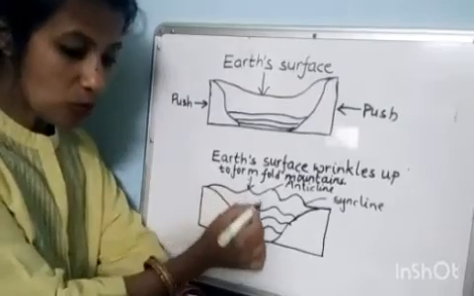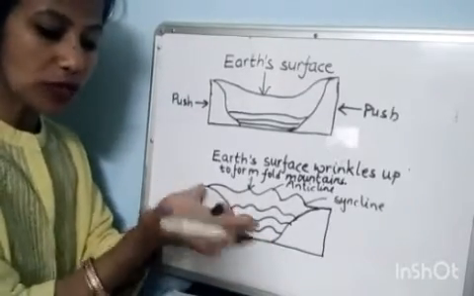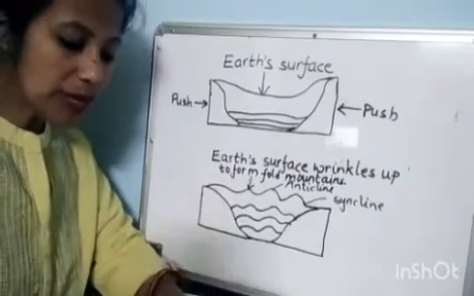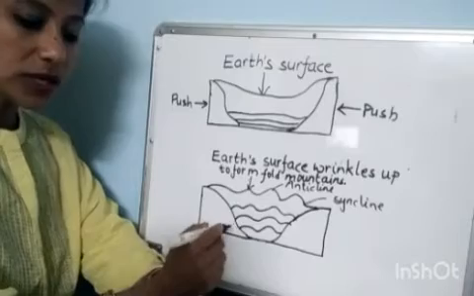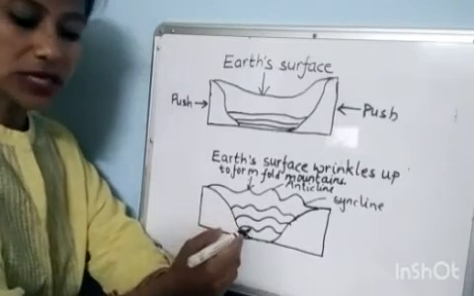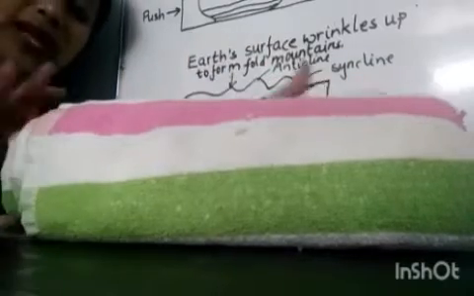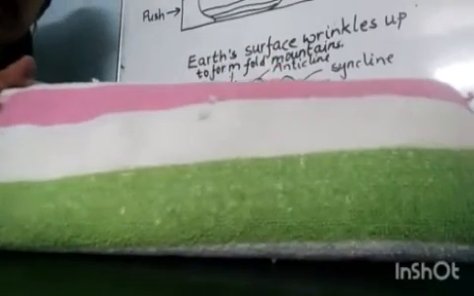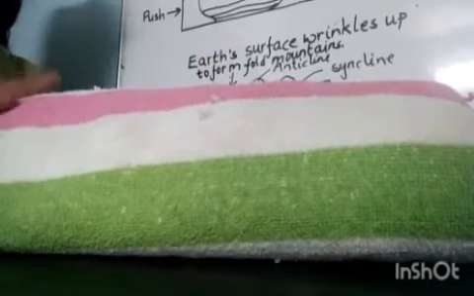The movement of the magma causes the crustal plates to move. Crustal plates, also called lithospheric plates, refer to the portion of the crust forming a continent or an ocean bed. With the help of this towel, I can show you the formation of fold mountains.